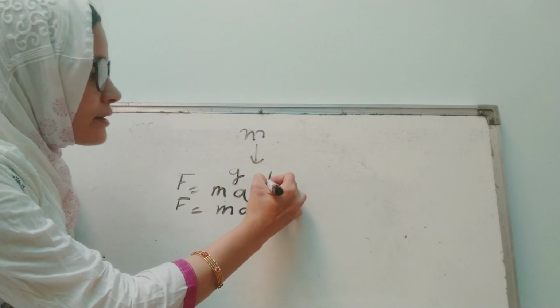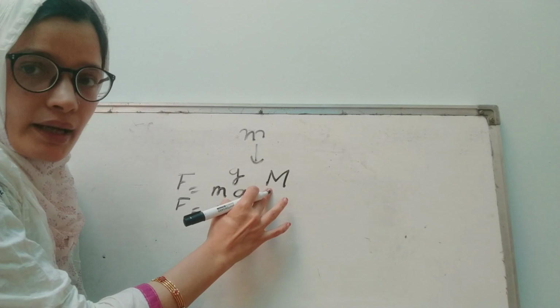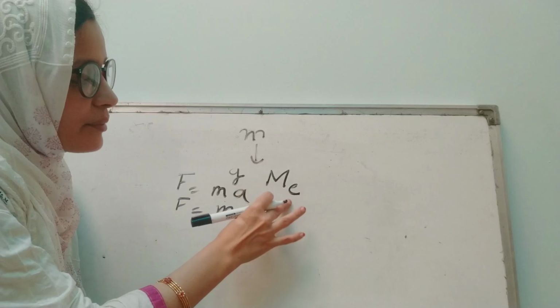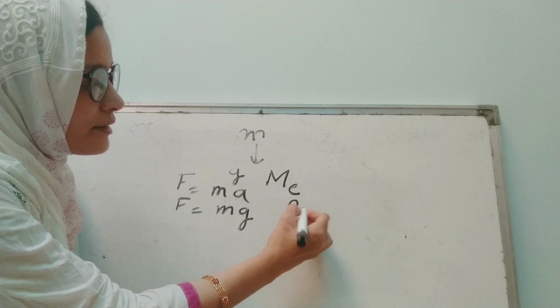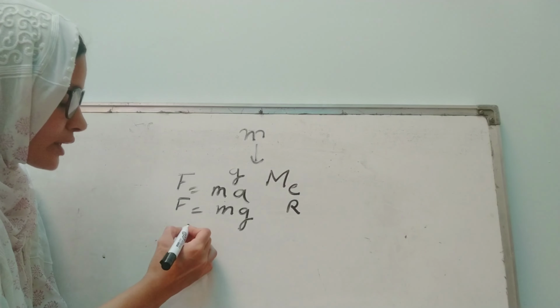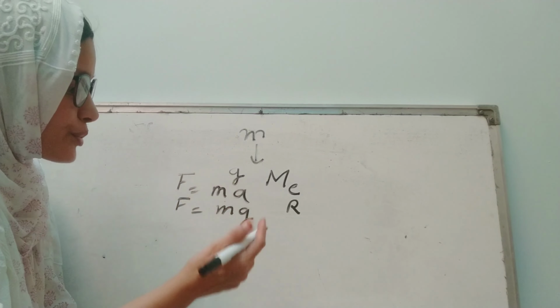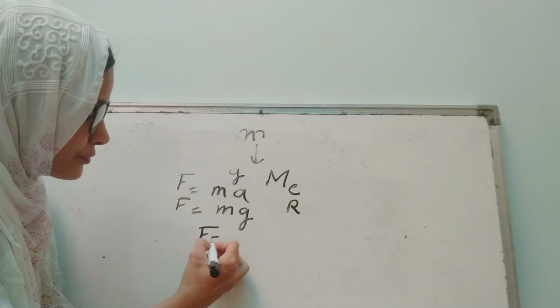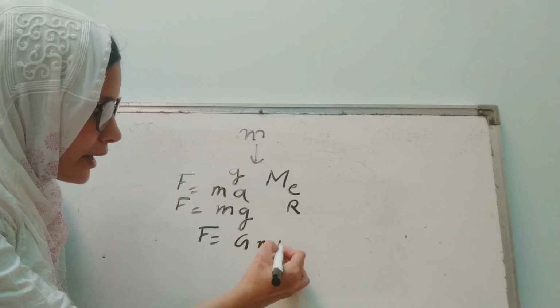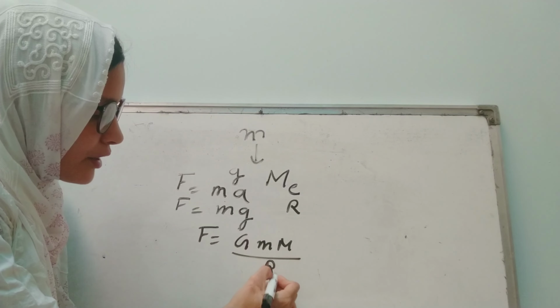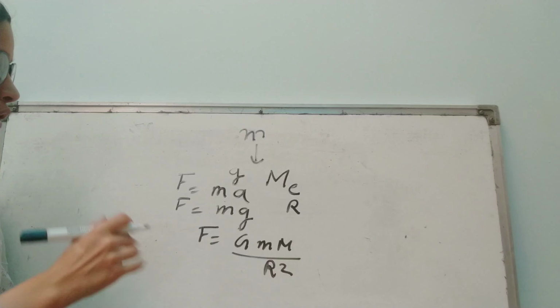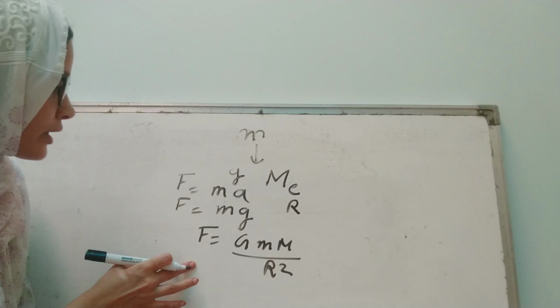Now let us suppose that the mass of earth is M, and the radius of earth is r. So the gravitational pull between the object and the earth will be G M m by r square. Now these two forces will be equal in nature.